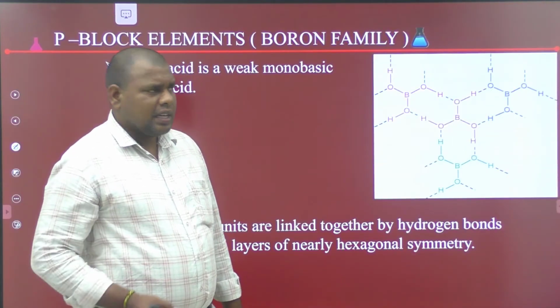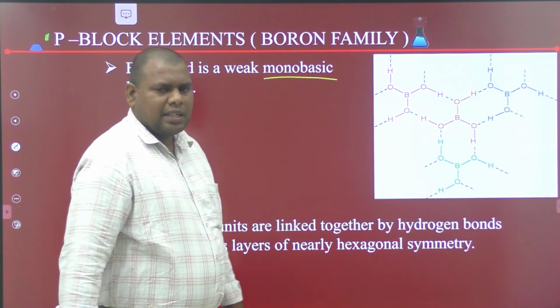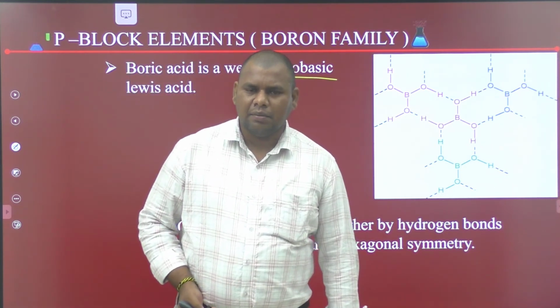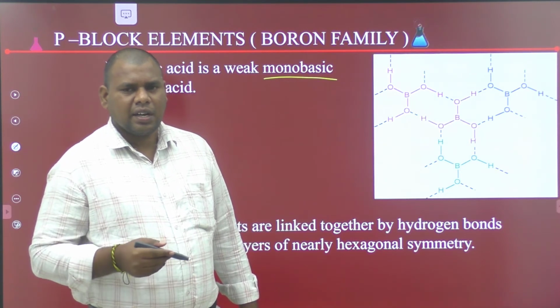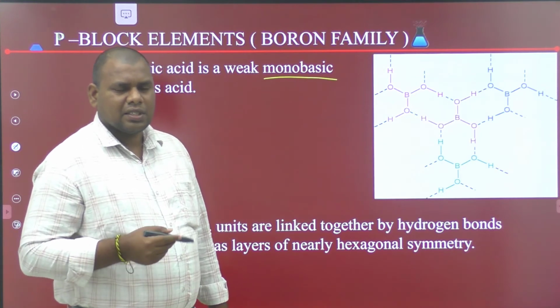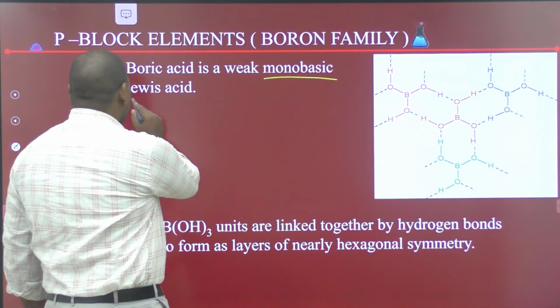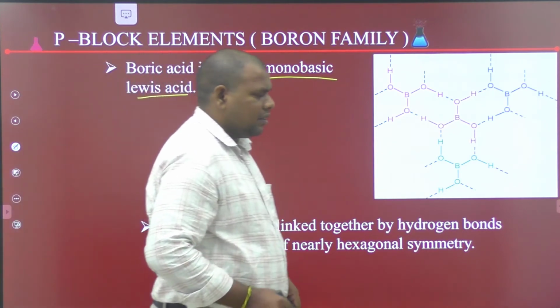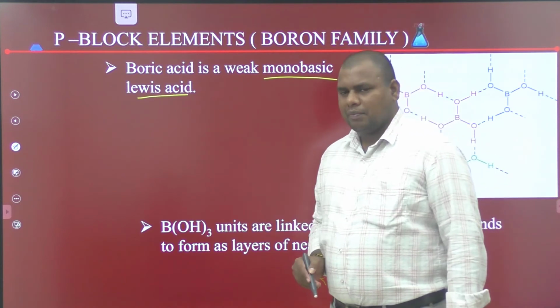Boric acid is a weak monobasic acid because it does not release H+ ions on its own. It can act as a Lewis acid.